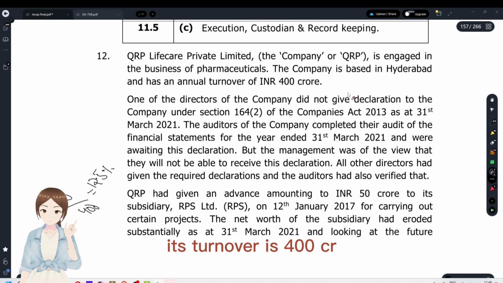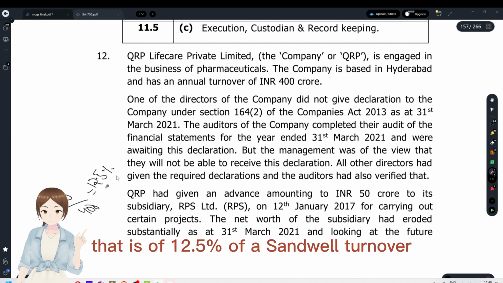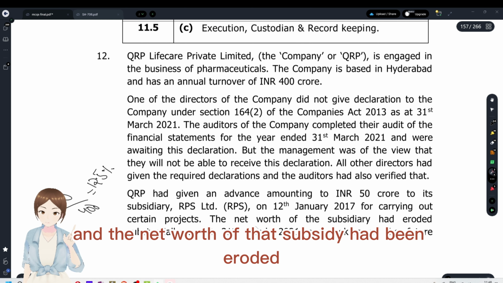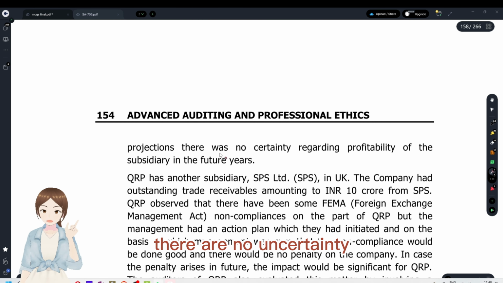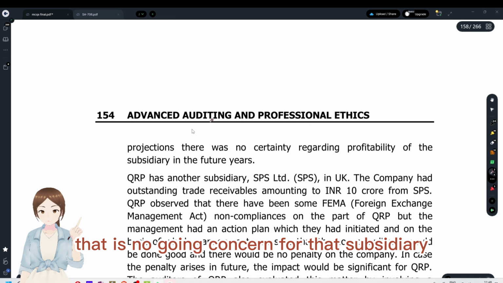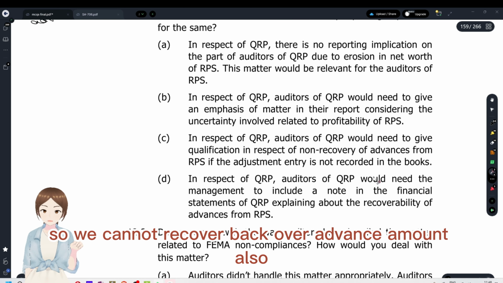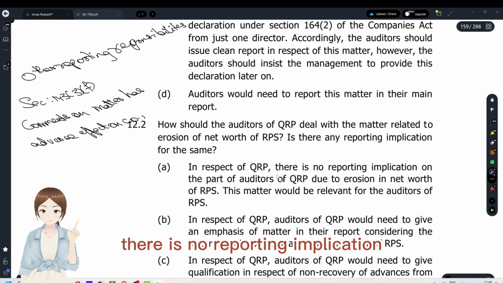Its turnover is 400 CR and it had given a 50 CR loan to its subsidiary, that is 12.5% of its annual turnover, which is a significant amount. In 2017, for carrying out a certain project, the net worth of that subsidiary had been eroded. Looking at future projections, there is uncertainty, that is no going concern for that subsidiary. So we cannot recover our advance amount. So in respect of Q Limited, there is no reporting implication.